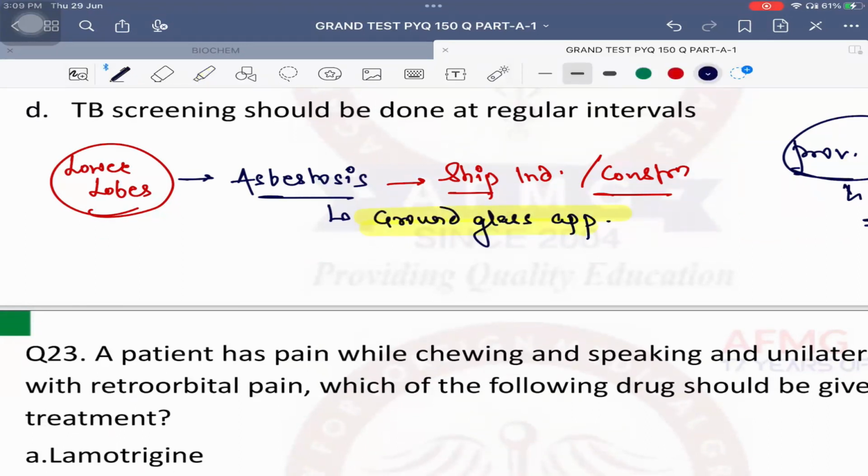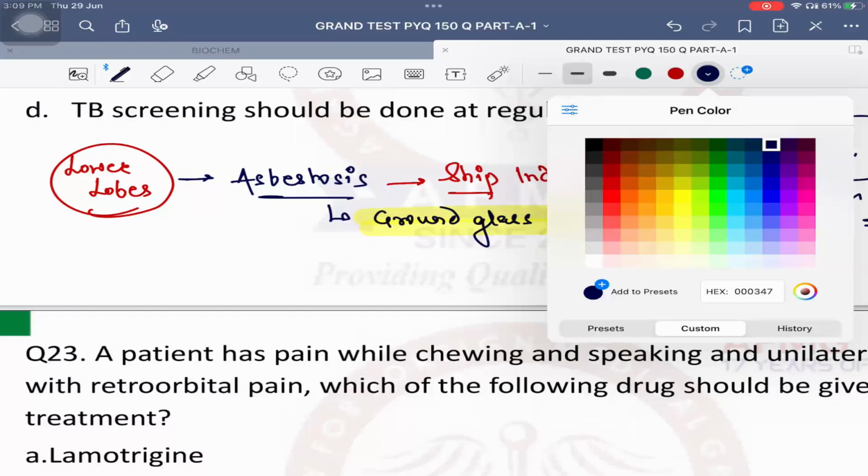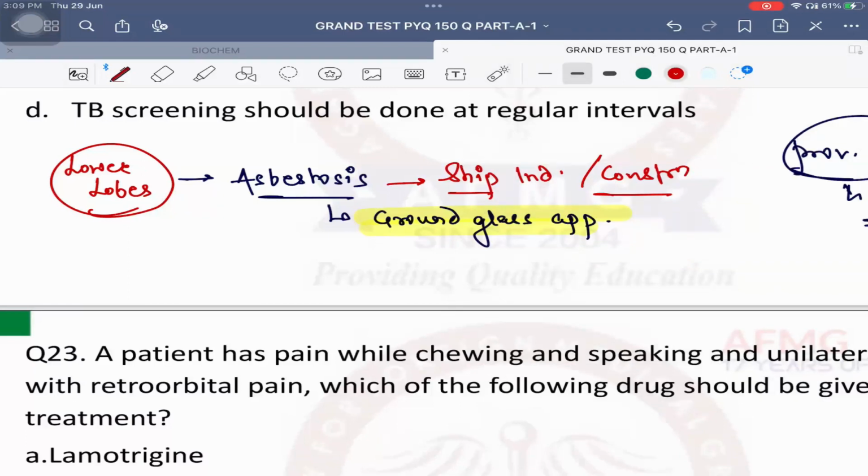So these are the keywords in your exam. As soon as they say snowstorm, think of silicosis. As soon as they say ground glass, think about asbestosis. And in asbestosis, which kind of bodies will be seen? Asbestos bodies, also known as ferruginous bodies, will usually be seen. No issues with this. Important.